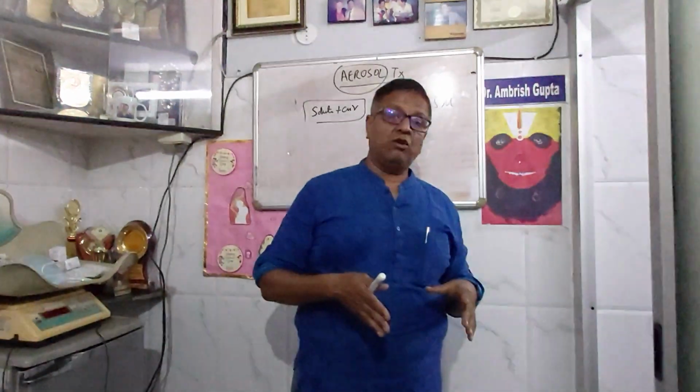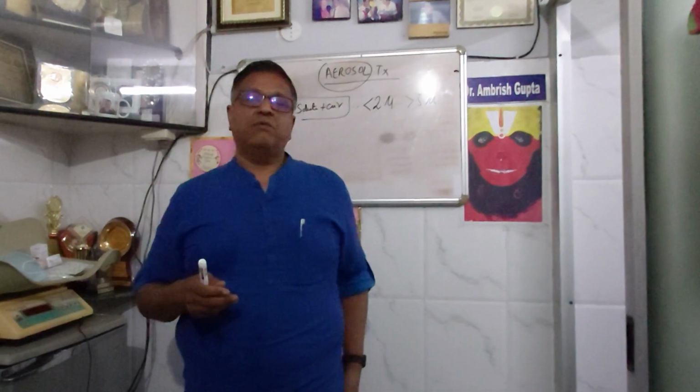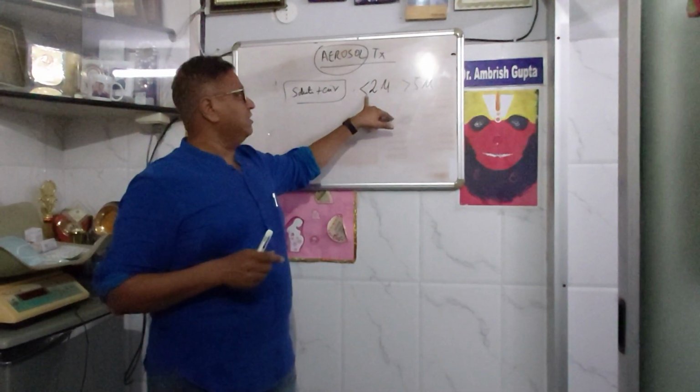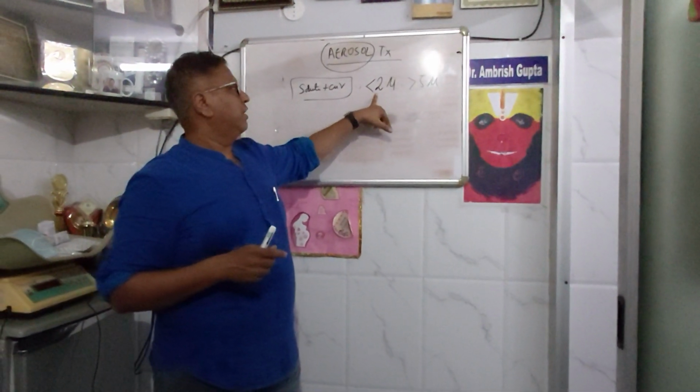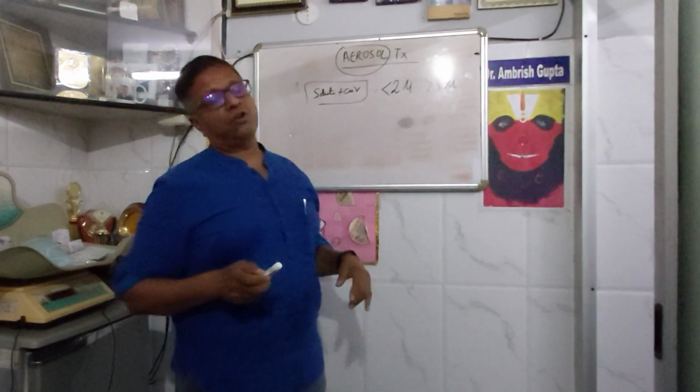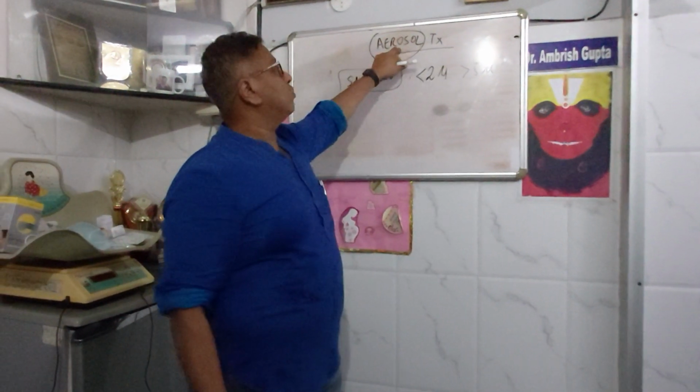So it will deposit in the pharynx only. It will not go into the lower respiratory tract, the tracheobronchial tree, deeper and deeper, where we really need it. So the size of the solute should be not less than 2 microns and not more than 5 microns. And solute plus air, a solution in air, is known as an aerosol.